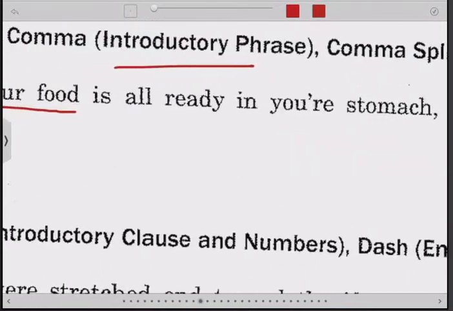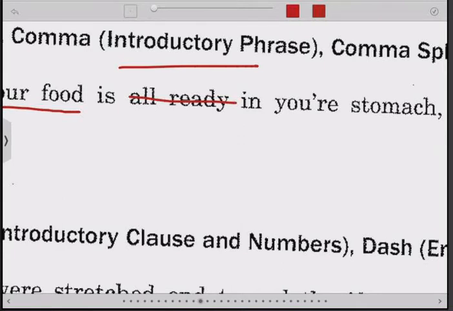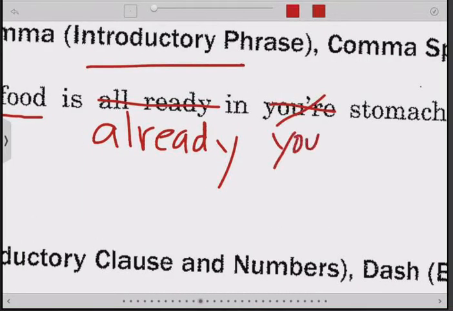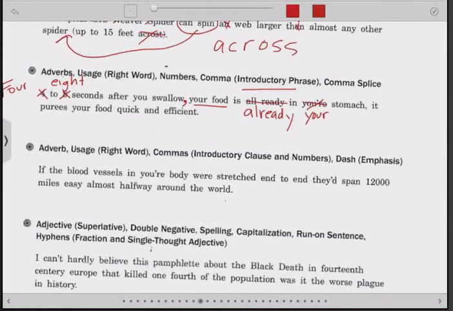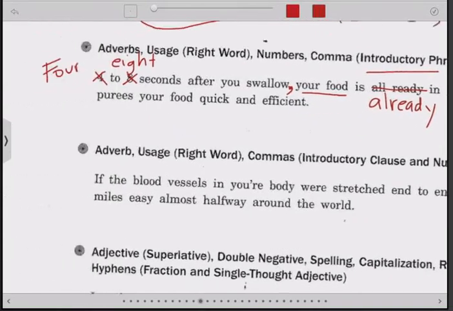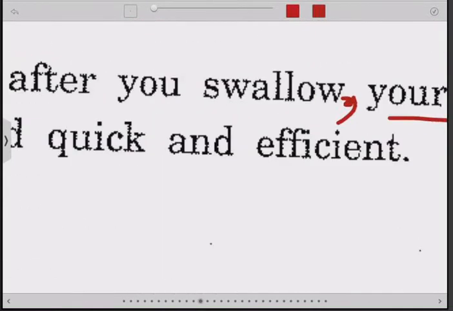All right, we've got two different alreadys. We want the it's done previously. So it's the one word already. While we're here, possessive your does not have an apostrophe. And then we have the comma splice. It purees your food quick and efficient. That should be, you can put a semicolon, or you can just put a period and capitalize it. That's probably what they want you to do here. And it purees your food quickly and efficiently.